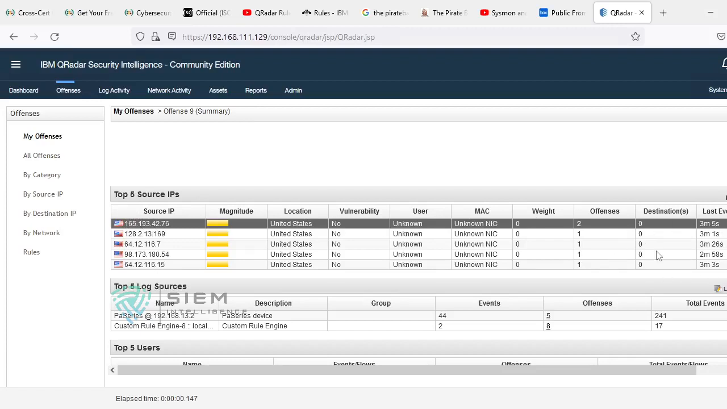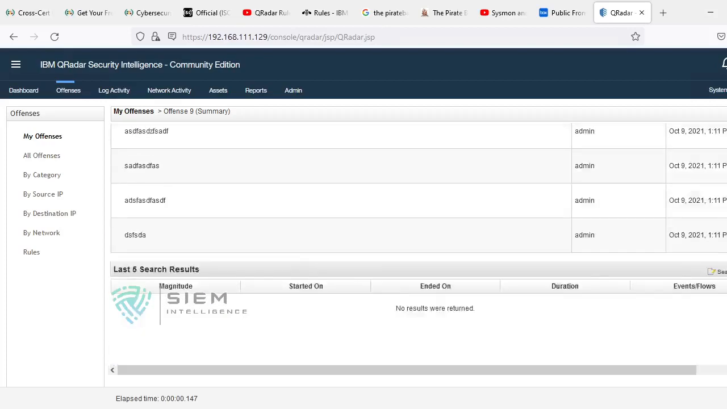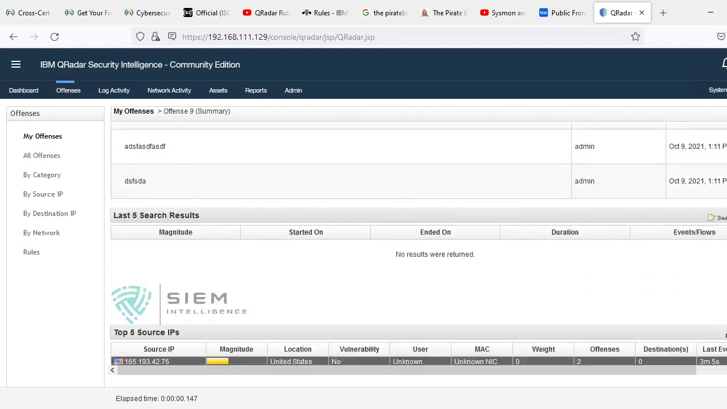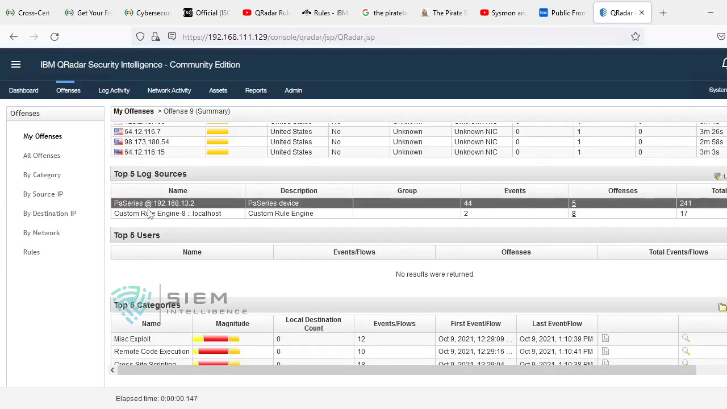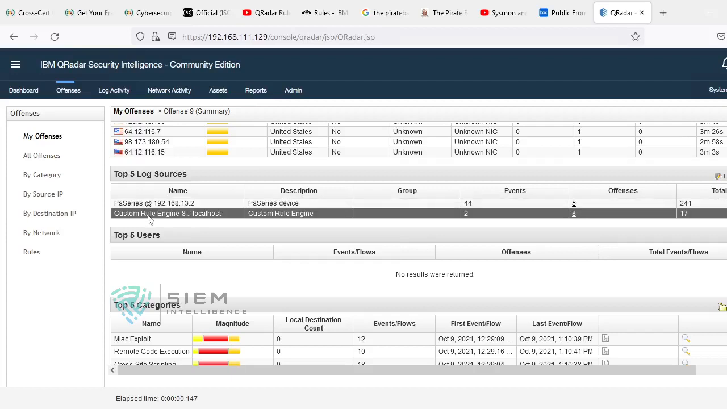Okay, and what are the top log sources, from which log sources are contributing to these offenses. So right now pfSense is a log source, and there is an internal custom rule engine. By default it parses and gives these many offenses. Okay, and who are the top 5 users? If any users are found over here, see if you found any user.